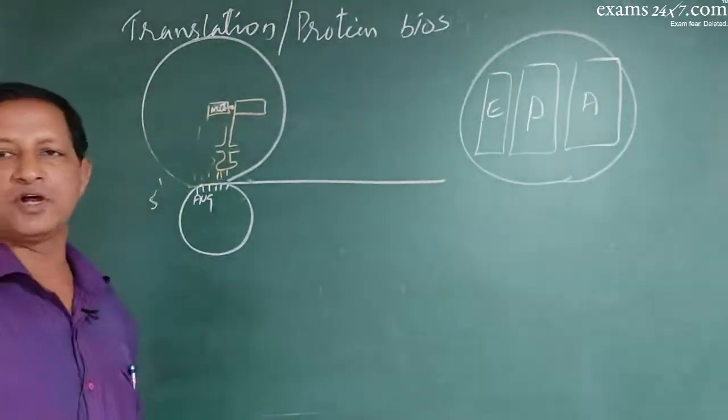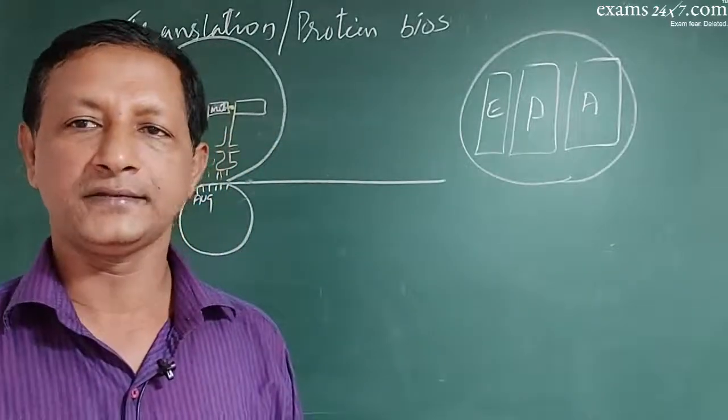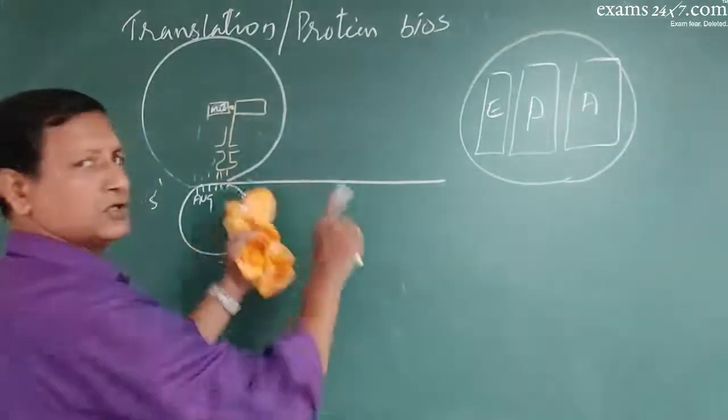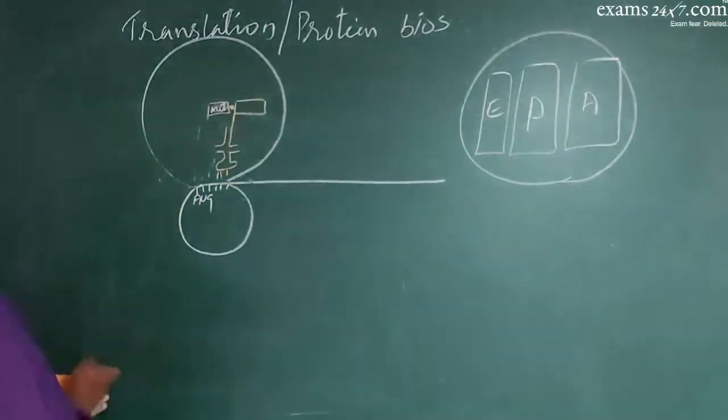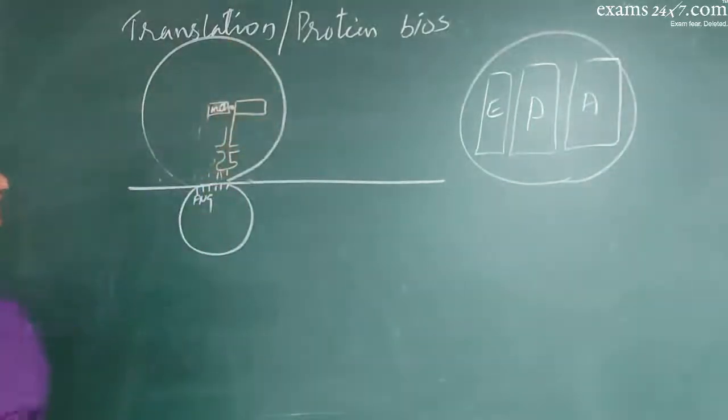Then there is a process called translocation, wherein the ribosome moves on the mRNA to the next triplet codon. At that time, it becomes like this. See, on the mRNA, the ribosome will move.